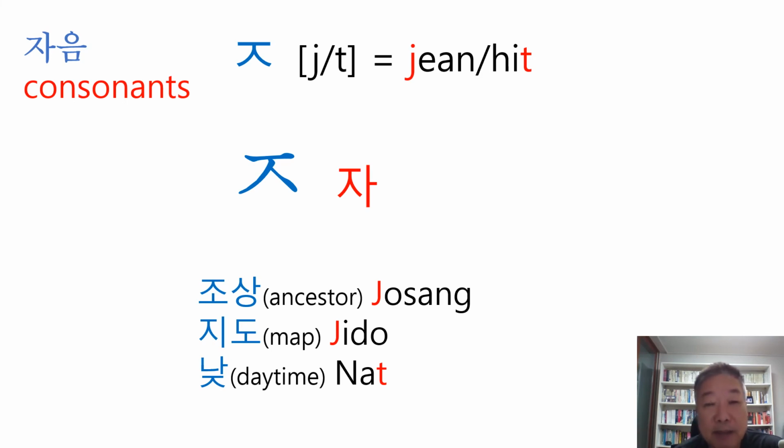Well, let's see the words. 조상, which means ancestor, 조상, and 지도, which means map, 지도, and 낮, which means daytime. It sounds like T, because the ja is at the bottom of the word, at the end, so it sounds like T. Okay.